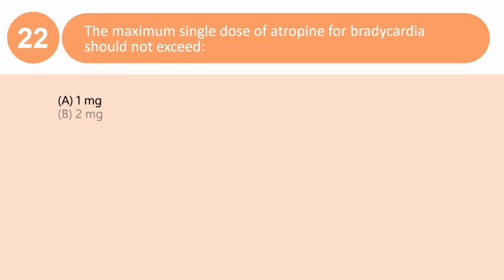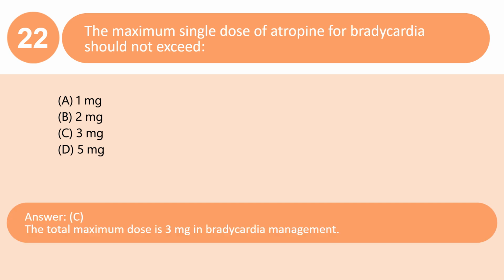The maximum single dose of atropine for bradycardia should not exceed A. 1 mg. B. 2 mg. C. 3 mg. D. 5 mg. Answer, C. The total maximum dose is 3 mg in bradycardia management.